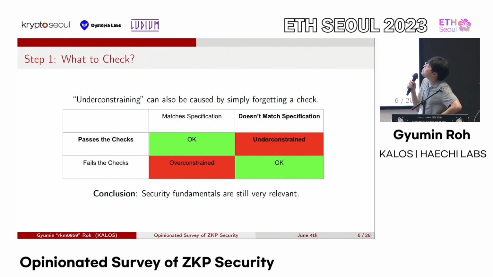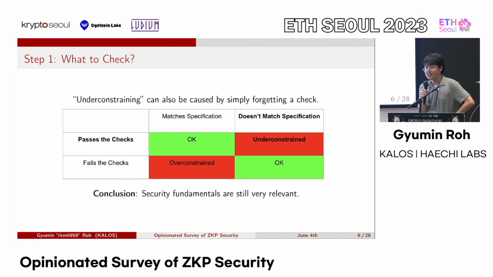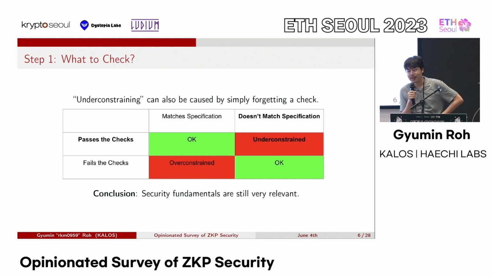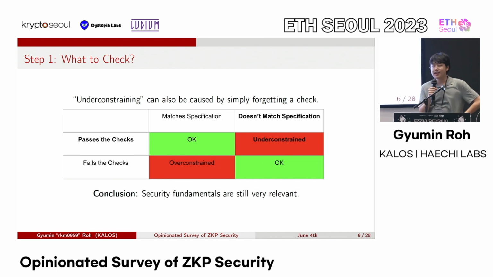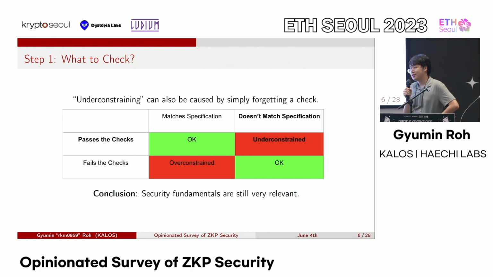So here, for example, on the simply forgetting a check thing, if your ZKP application deals with elliptic curves, as a lot of the applications do, like for example, if you're doing BLS 12381 curves and BLS signing and stuff like that, you will definitely deal with elliptic curves while writing a ZKP circuit.